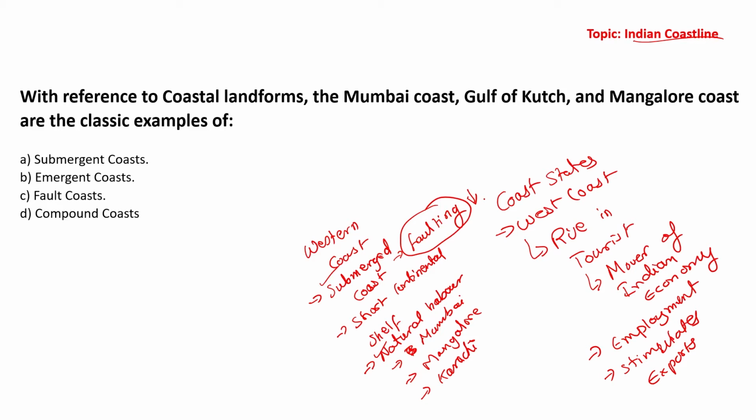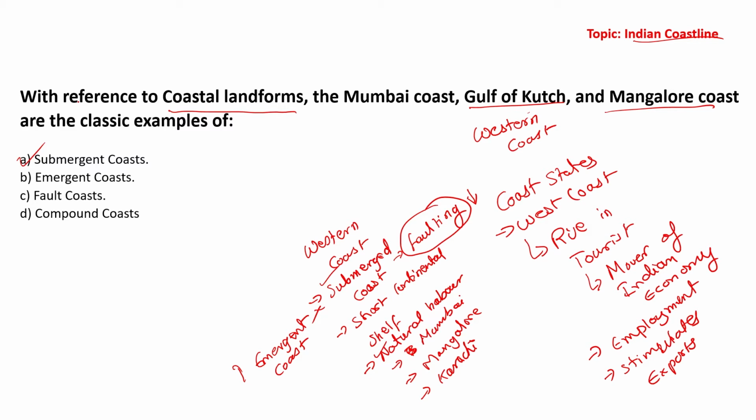Alright. Opposite to submerged coast, there is also something called emergent coast, and it is completely opposite to what happens in submerged coast. So here the land moves down, there the piece of land basically moves up. Okay, so let us look at the question with respect to coastal landforms. The Mumbai coast, Gulf of Kutch and Mangalore coast, all of them basically are on the western coast. All of them are part of the western coast. Are classic examples of, we have just seen, a submerged coast. It is submerged coast. Chalo.